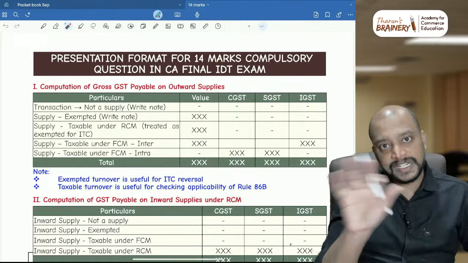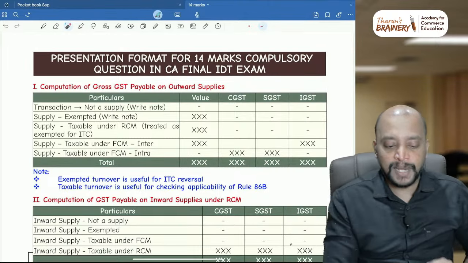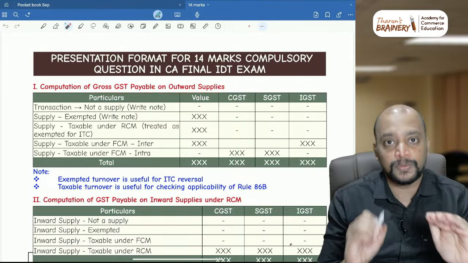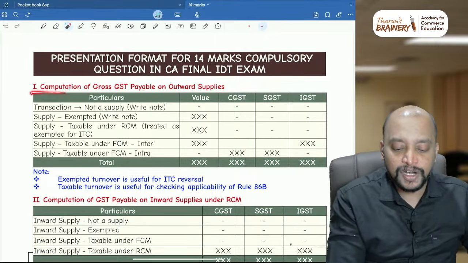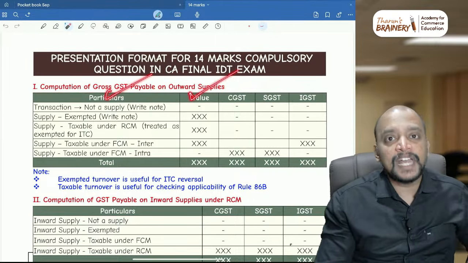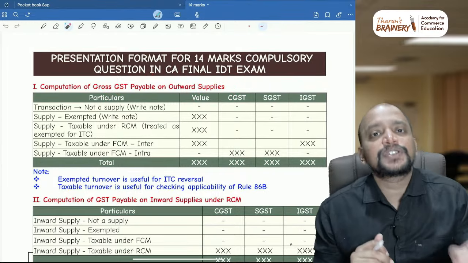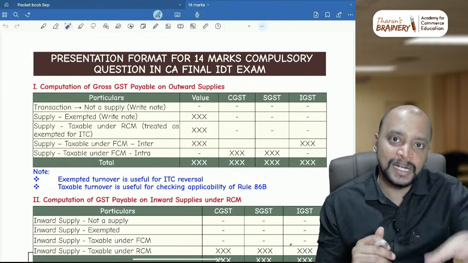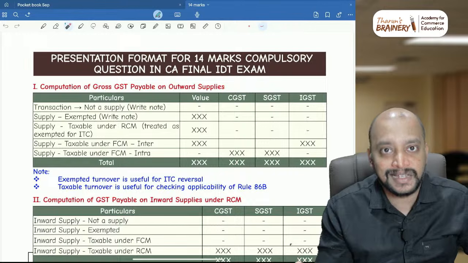So, total 4 statement headings I'll tell you. Page number 1 will be computation of gross GST payable on outward supply. Page 1 and page 2 will be for statement number 1. In that you prepare a table also, with particulars, value, and columns for CGST, SGST and IGST, and whatever explanations you want to give, you give inside the table itself. Page number 1 and 2 will easily be taken, because a lot of outward supply transactions will be given.